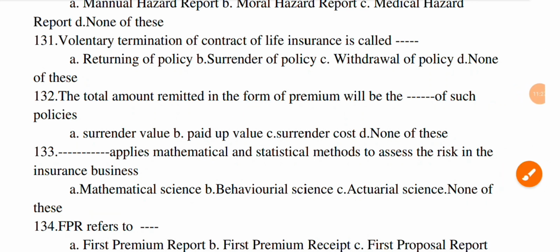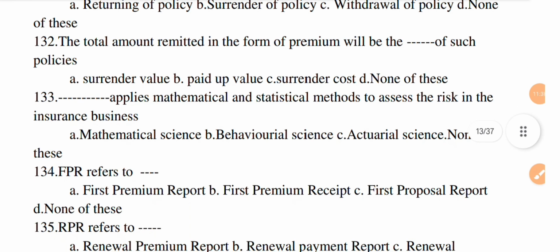The next question. Dash applies mathematical and statistical methods to assess the risks in the insurance business. Option A, mathematical science. Option B, behavioral science. C, actual science. And D, none of this. The correct option is C.